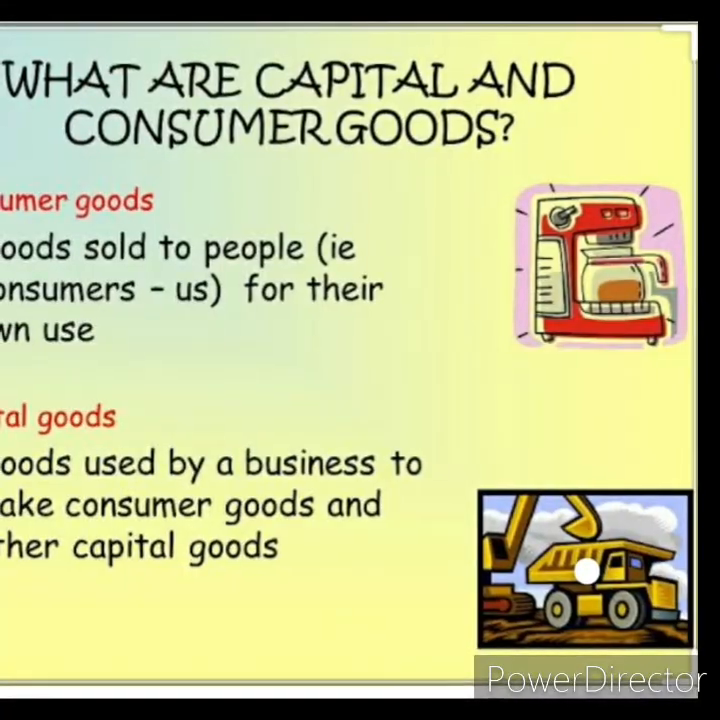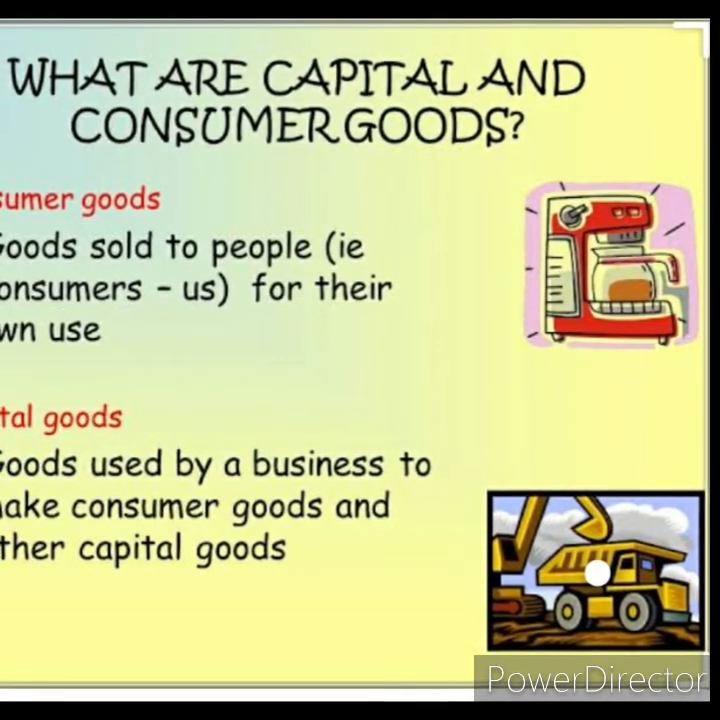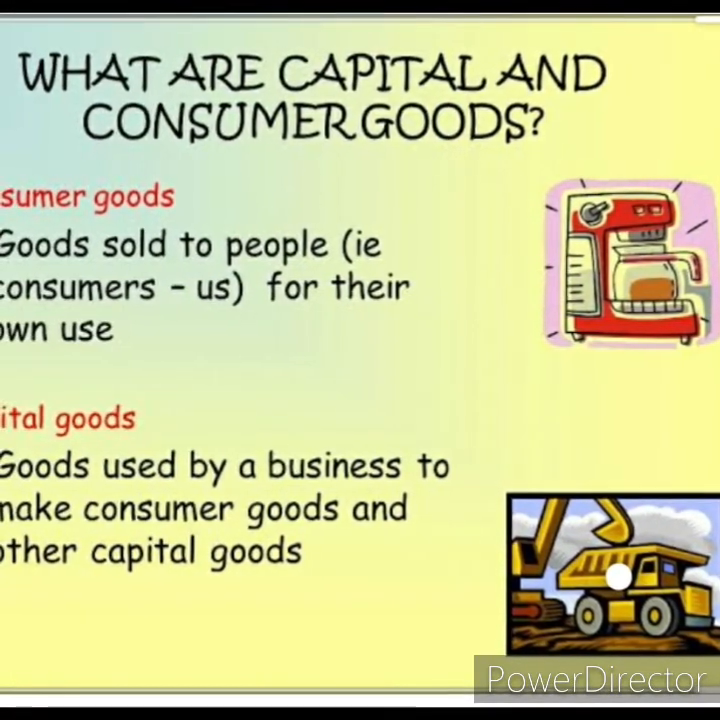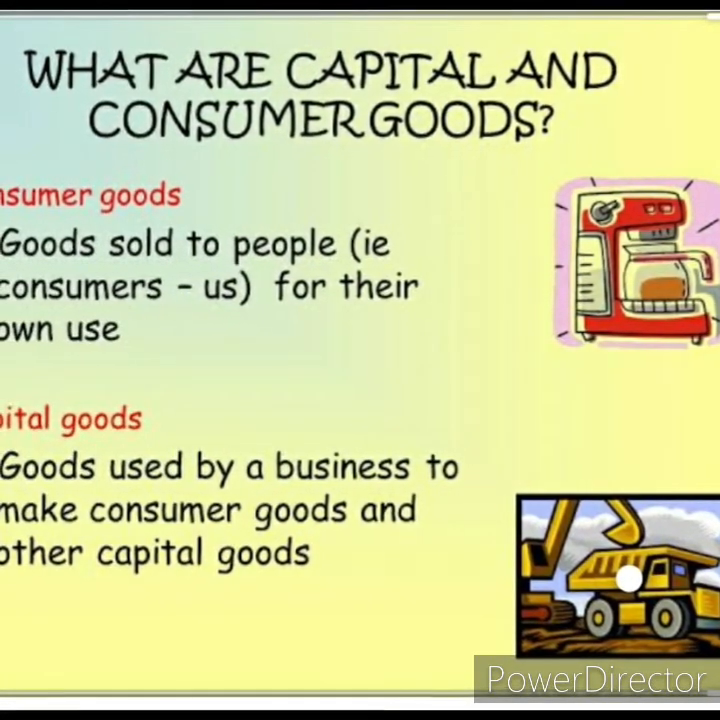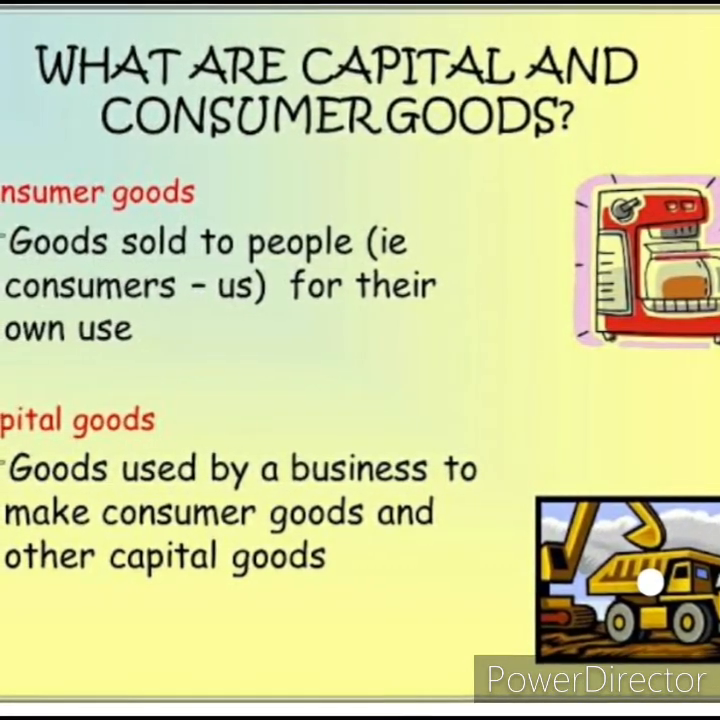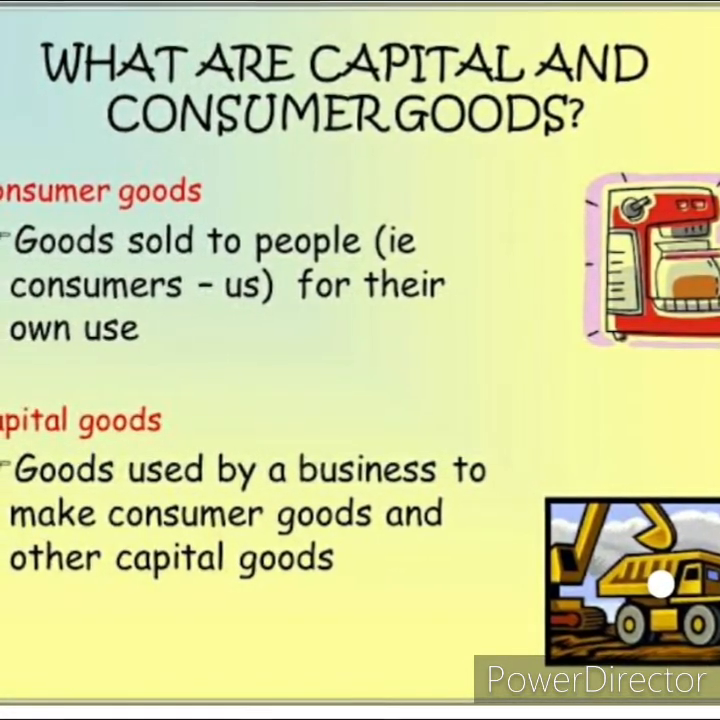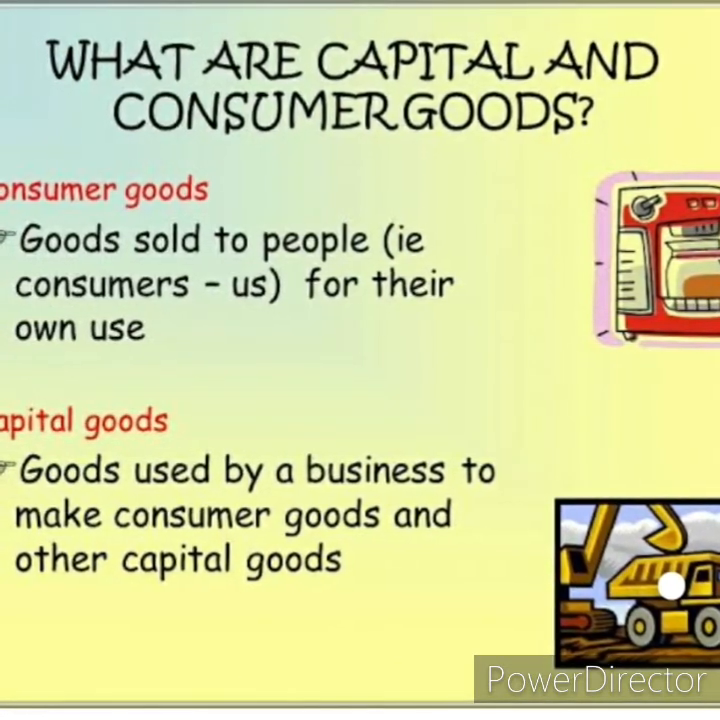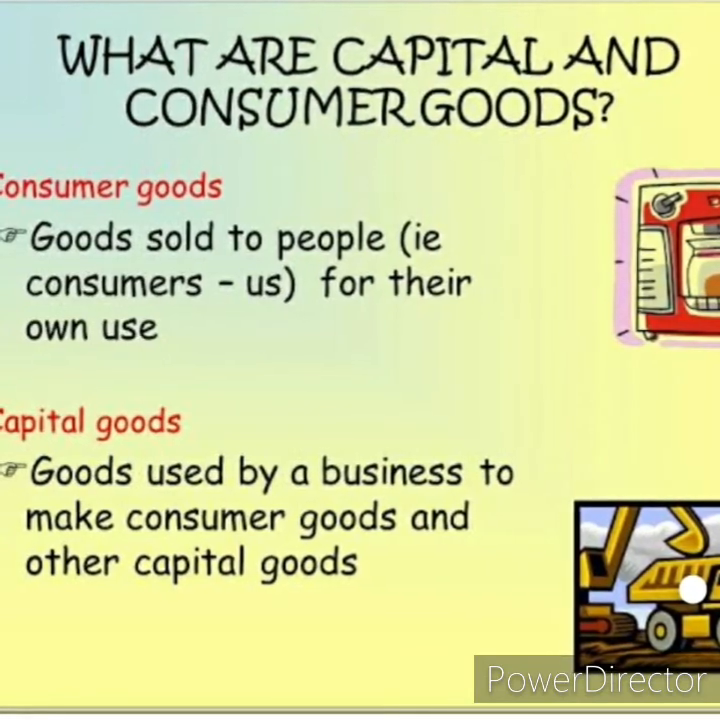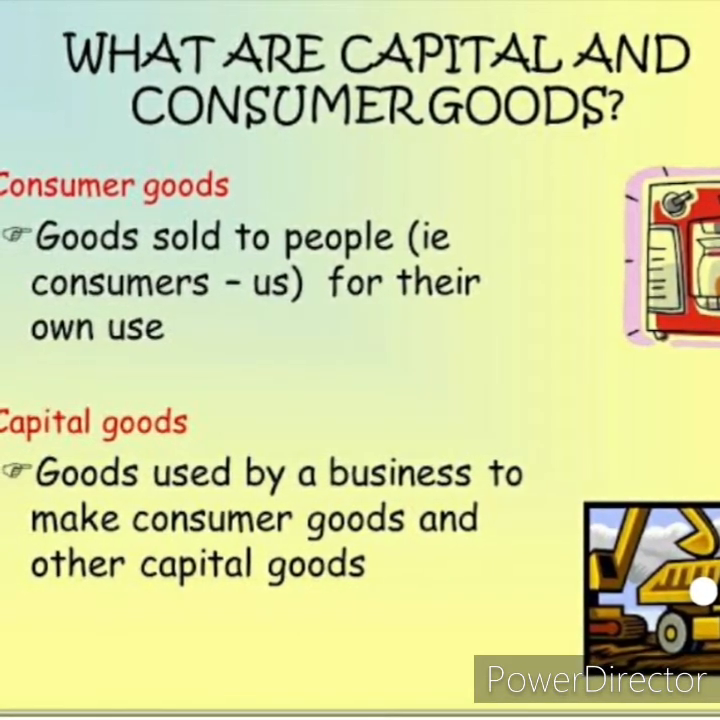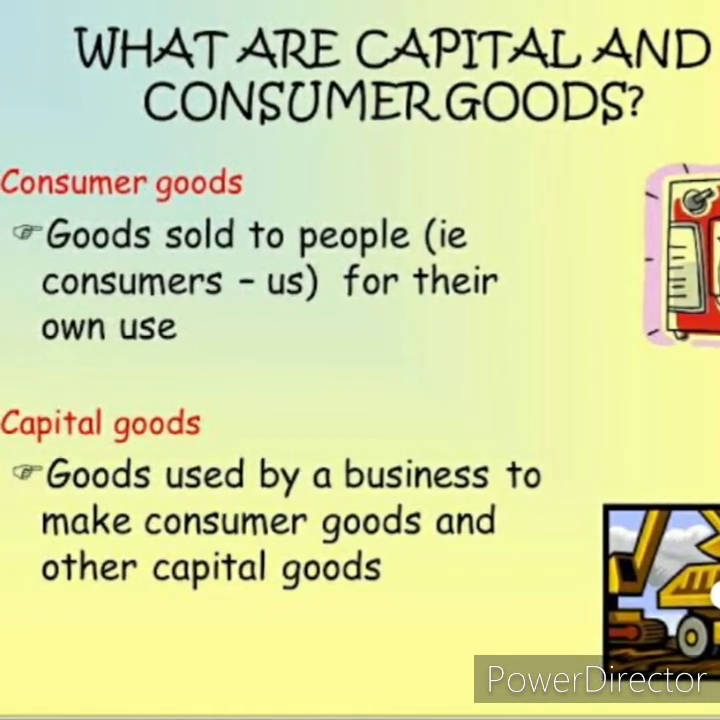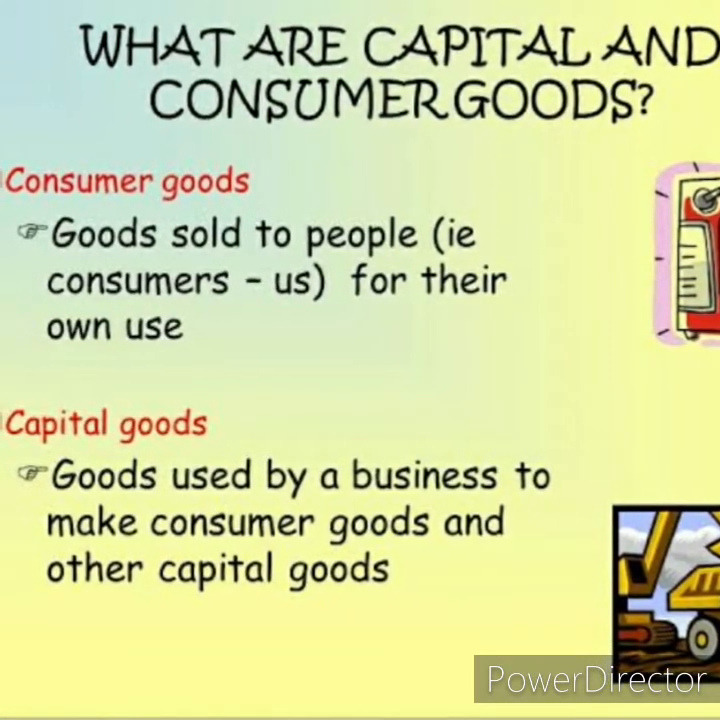Next we will move on to consumer goods and capital goods. Consumer goods, which directly satisfy human wants, are called consumer goods. For example, television, fan, tube light, chair, table, everything comes under consumer goods. That means the person is consuming them as they are, isn't it? Whatever we purchase from the shop, we consume as it is. Consuming means using it, so it is called a consumer good.